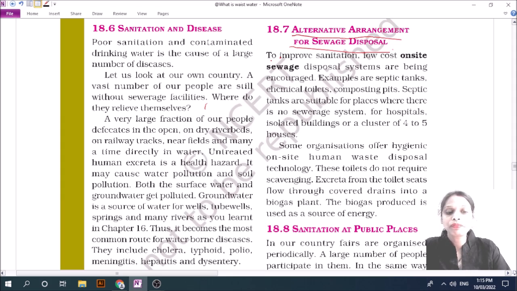Sometimes on-site hygienic technology is also used. These toilets do not require excavating, because the excreta of humans goes into one tank, where biogas is produced through decomposition by bacteria.